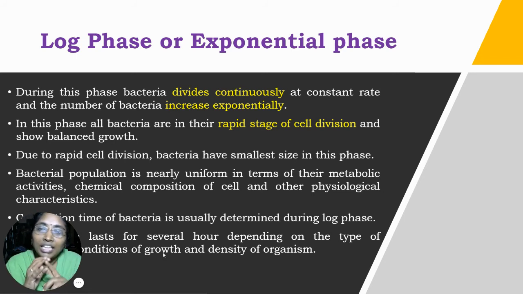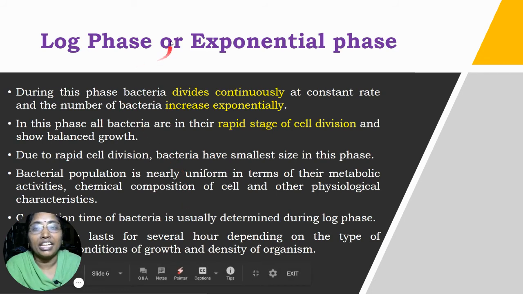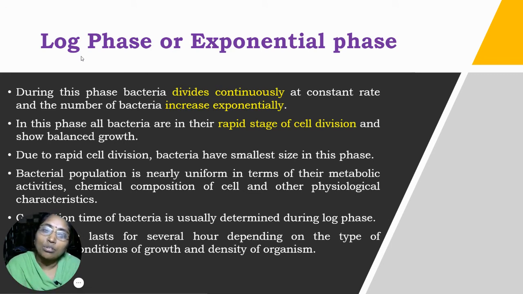Based on the type of organism, the conditions, and the density of the organism, the logarithmic phase may vary. If you are maintaining optimum conditions, the bacteria may still be in the logarithmic phase only, meaning they will divide continuously. If the conditions or the type of organism are different, they may complete the log phase very fast and enter the stationary phase.